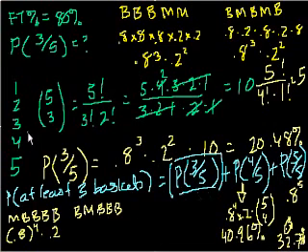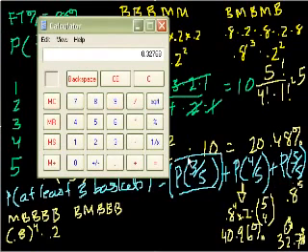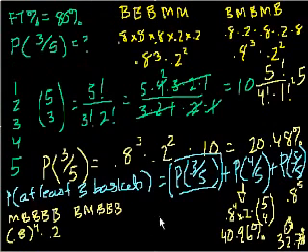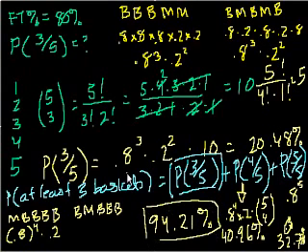So it's going to be the probability of getting 5 out of 5, plus the probability of getting 4 out of 5, which is 0.4096, plus the probability of getting 3 out of 5, which is 0.2048, equals 0.94208. So roughly 94.21 percent chance, which makes sense. If I have an 80% free throw percentage on any one shot, I have a very high probability of getting at least 3 out of 5 when I go to the free throw line.